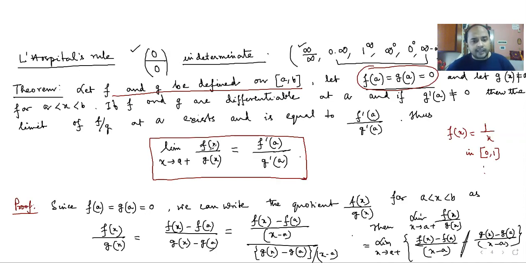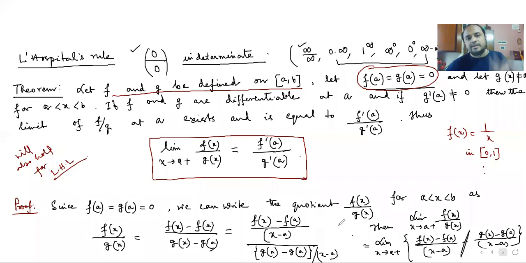Probably you can wonder why I'm taking a plus. It is the limit with x approaching a from the right hand side, so it is a right hand limit. These results will also hold for the left hand limit, or any limit. So you can do the similar thing for x tends to a minus also.